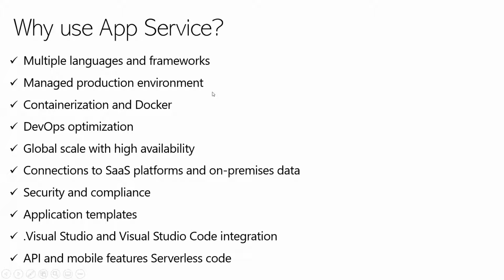Now I am running one application. If it is a VM, there is a limitation: if the resources are consumed 70% or 80%, then we don't know what to do.